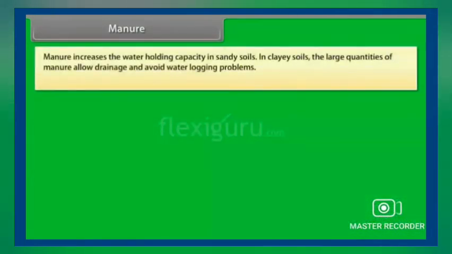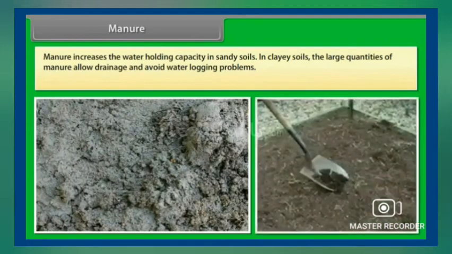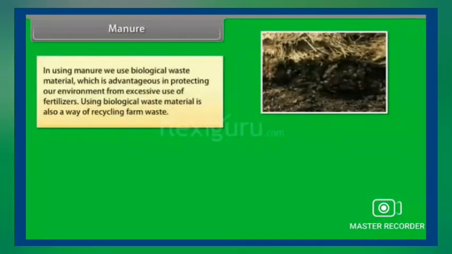So manure increases the water holding capacity in sandy soils. In clay soils, the large quantities of manure allow drainage and avoid waterlogging problems. In using manure, we use biological waste material, which is advantageous in protecting our environment from excessive use of fertilizers. Using biological waste material is also a way of recycling farm waste.